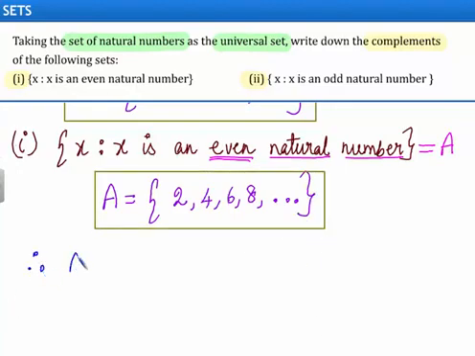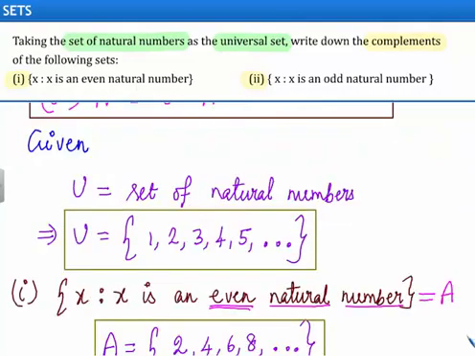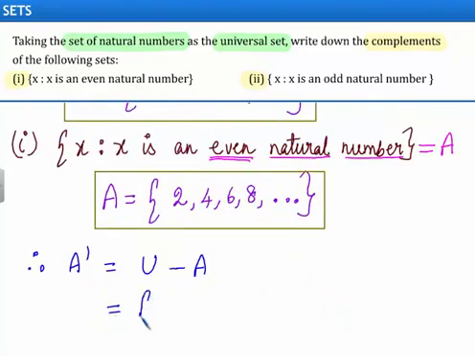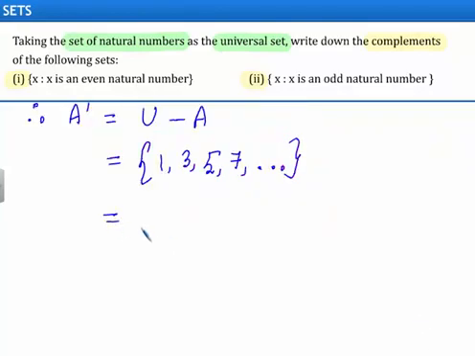Therefore, A complement will be equal to universal set minus the set A. That is, we need to write the elements which are in the universal set but not in the set A. So we will be getting 1, 3, 5, 7 and so on. So this is nothing but set of odd natural numbers.